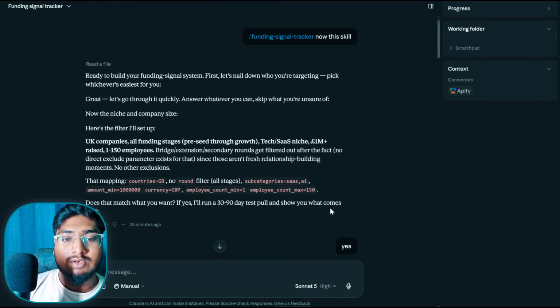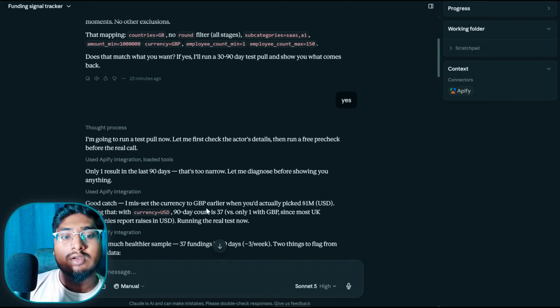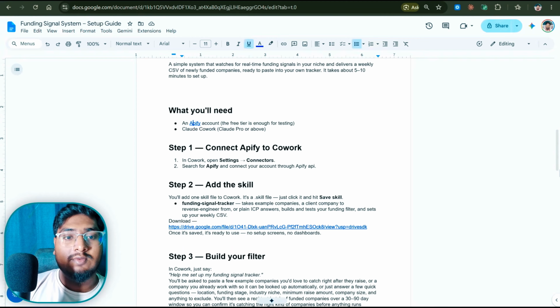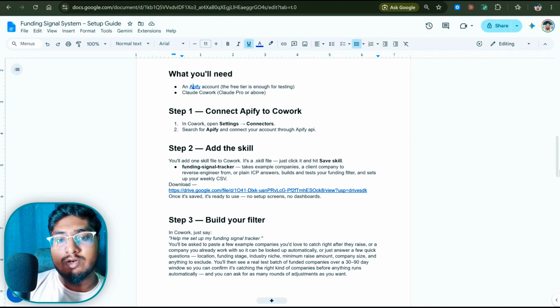After that, here is another thing we need to do. Here's a drive folder. You click here, and there is a skill. You need to go and download that skill. There's a skill MD file. Go and download that skill.